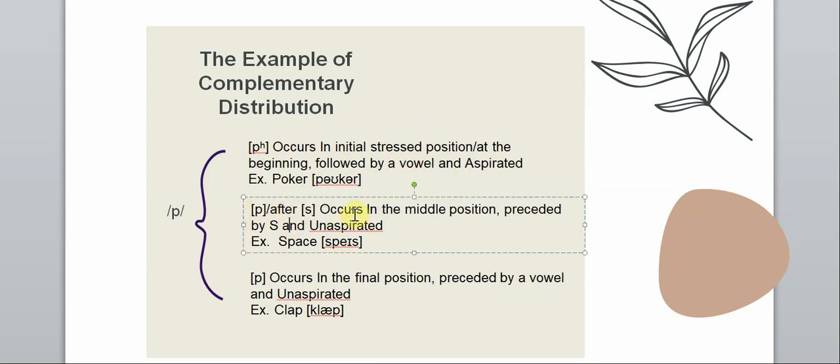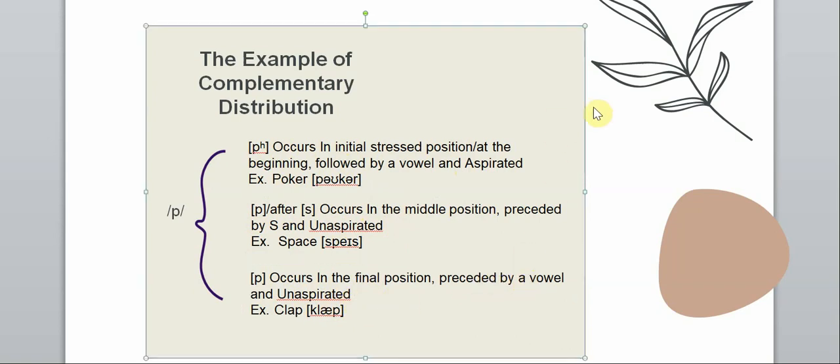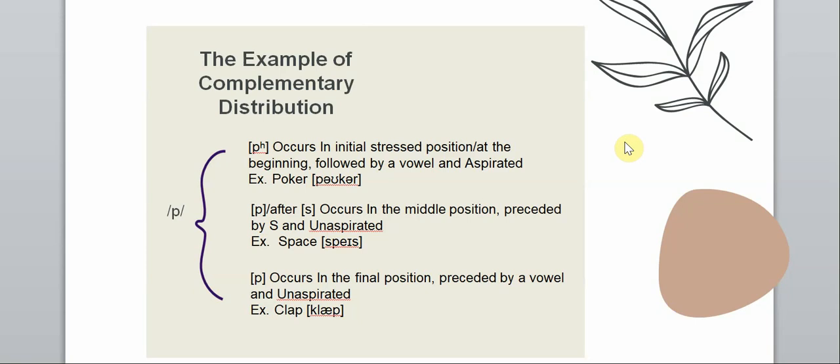P after s is unaspirated because it is in the middle position. And p in word final position is unaspirated because it is preceded by a vowel. So they all have their own rule for their environments. That is why we call it a complementary distribution. They are all not the same.